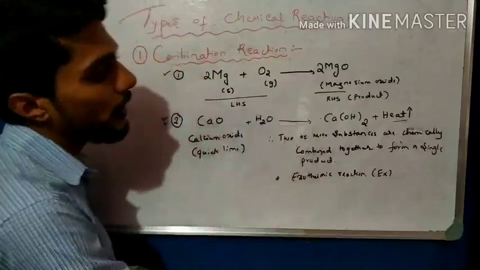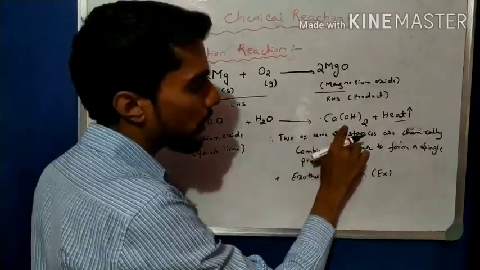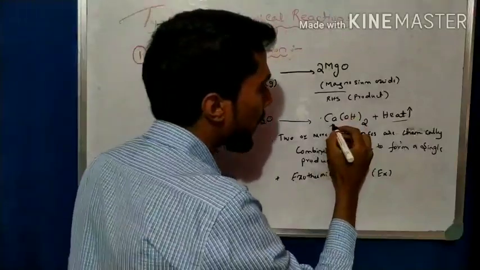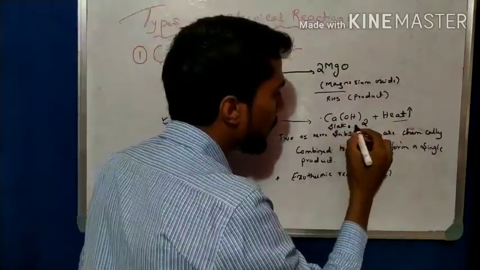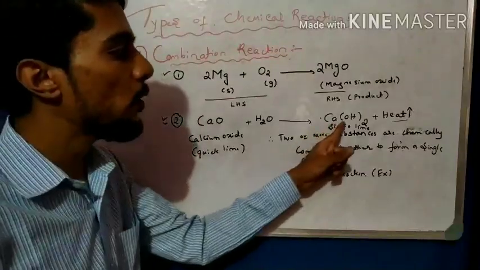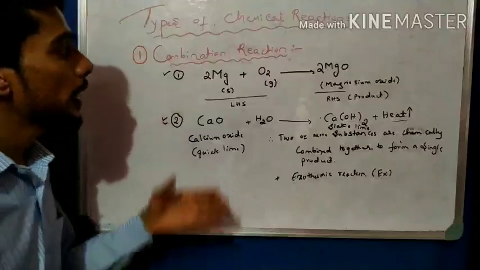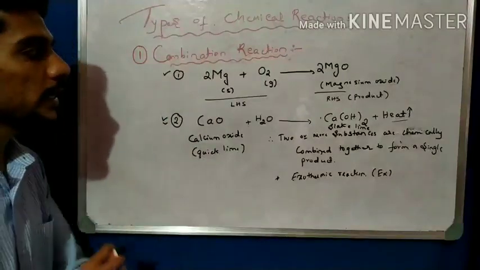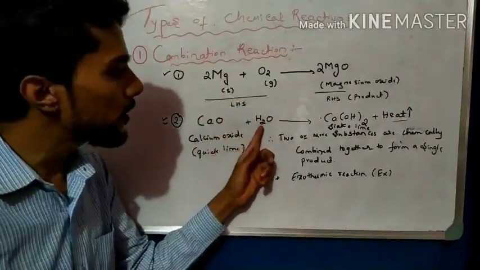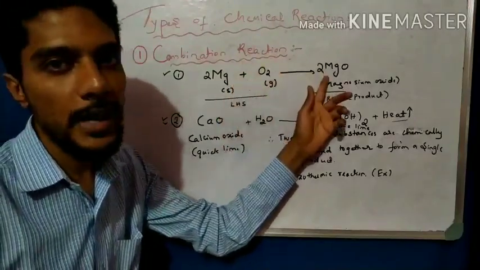One point I forgot here. Calcium oxide reacts with water to give calcium hydroxide, whose common name is slaked lime. Calcium hydroxide is also called slaked lime. So this is about the combination reaction. Again to repeat, two or more substances react with each other to form a single product, such as magnesium oxide.